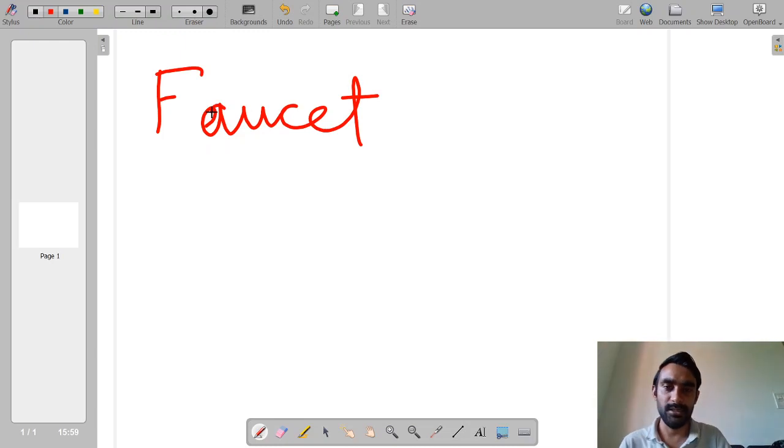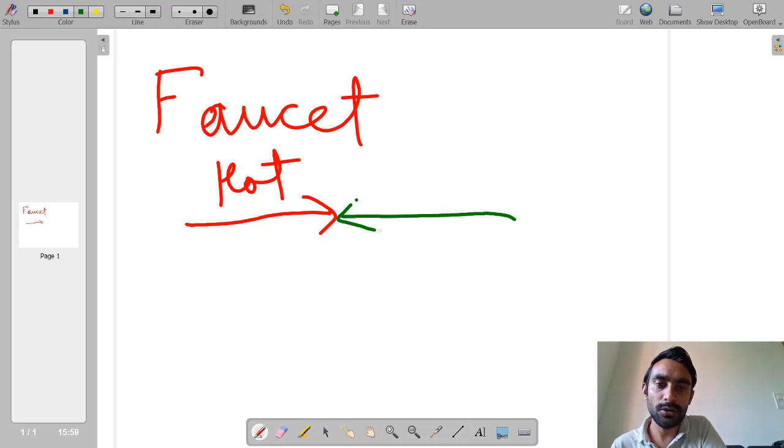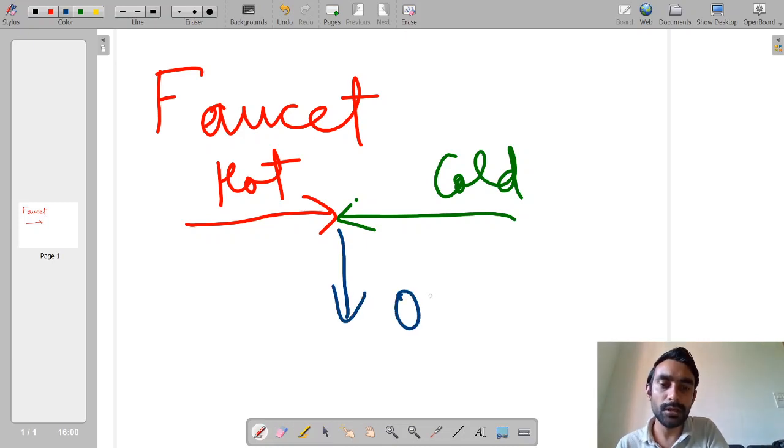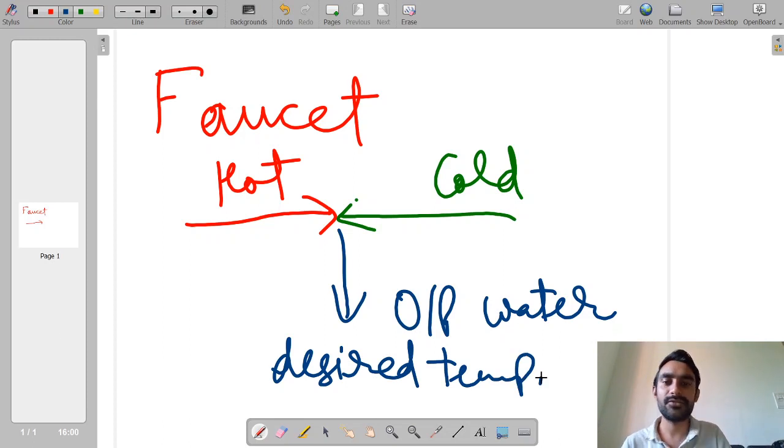In a faucet, from one side we have some hot water, from another side we have cold water, and then we control the flow rate of this hot as well as the cold water in order to obtain the output water at the desired temperature. This is something we have all seen in our kitchen.